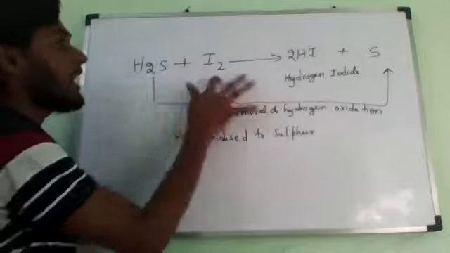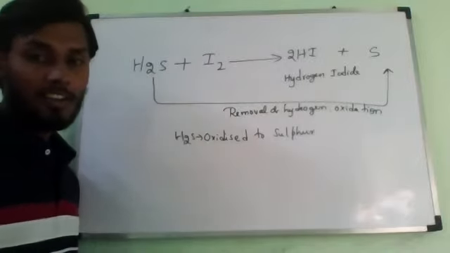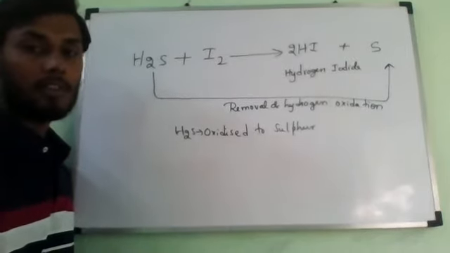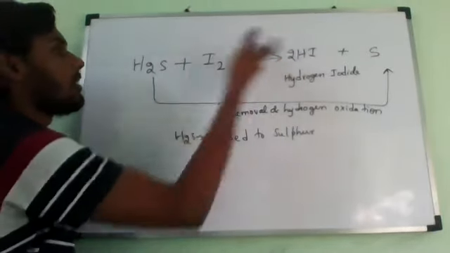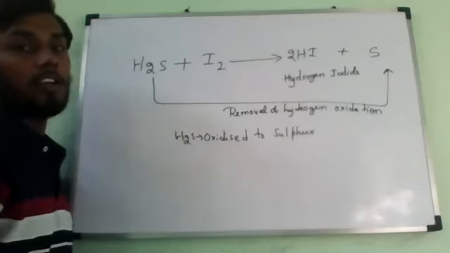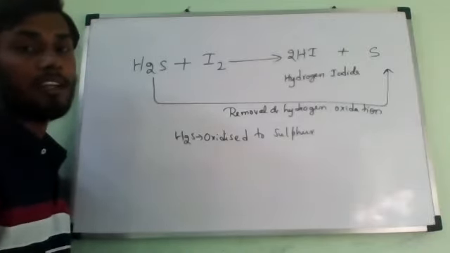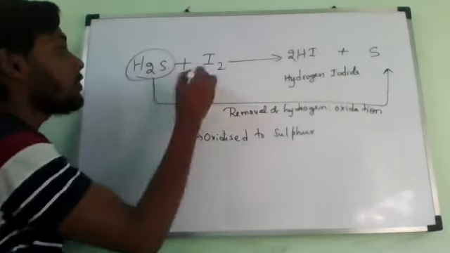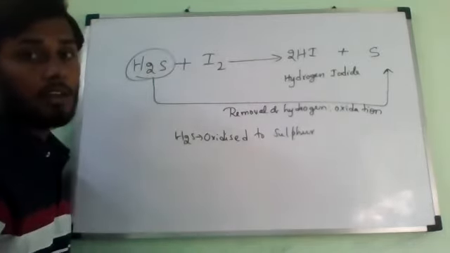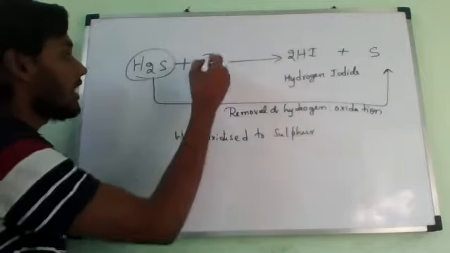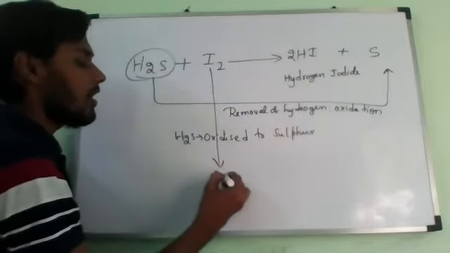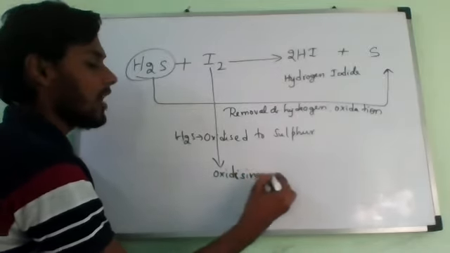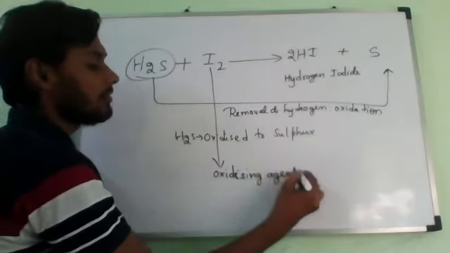But who is removing hydrogen here? Iodine. I am saying that it is removing the hydrogen from H2S. Who is doing that? Iodine is doing it. Iodine is called the oxidizing agent. Are you understanding that?